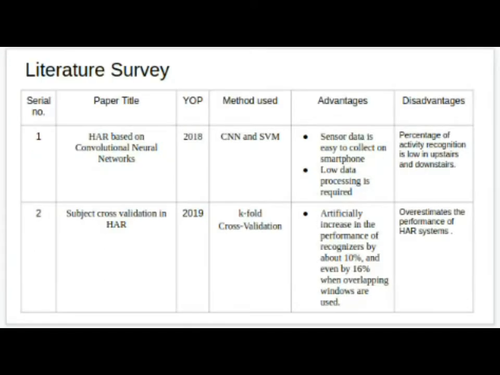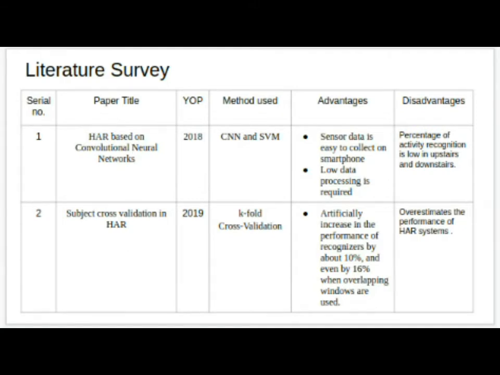Let me come to the literature survey. Our team has gone through a total of 11 papers based on human activity recognition. A few of the important approaches which we found were using CNN and SVM. CNN stands for Convolutional Neural Network and SVM stands for Support Vector Machine. SVM is a type of classifier. Another technique being used was k-fold cross-validation.